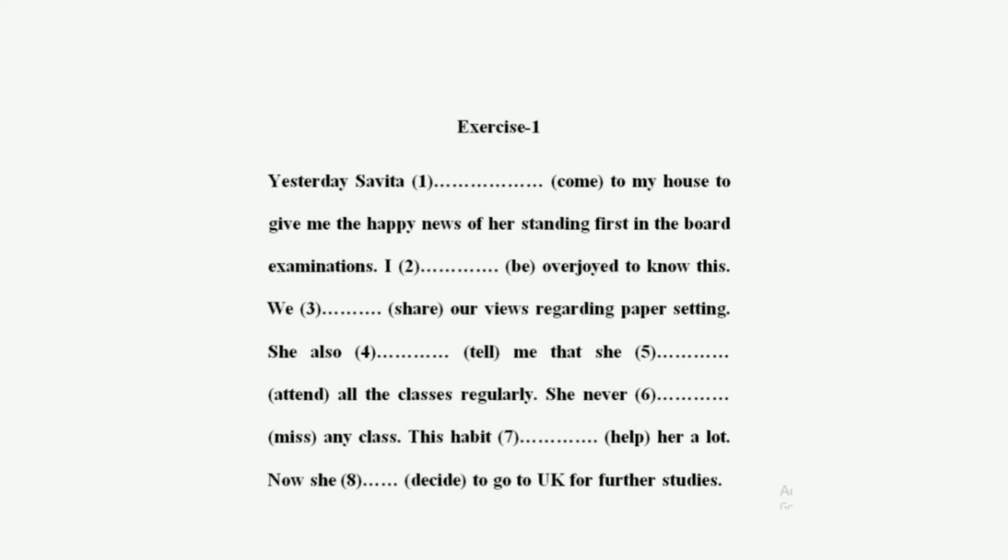There, when we expect something will continue and it has begun before, there you will use present perfect tense. So here you will fill the blank with the present perfect form of the verb that is given in the bracket. That is, has decided. Now she has decided to go to UK for further studies.